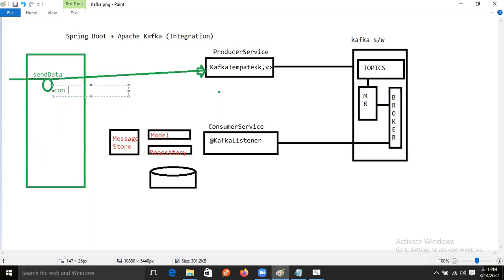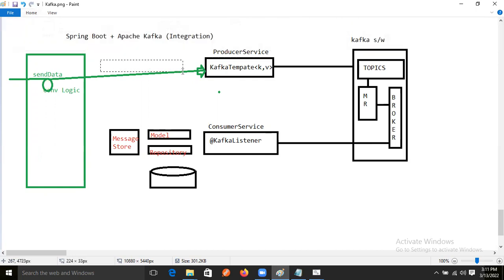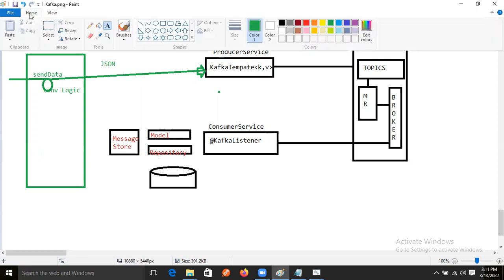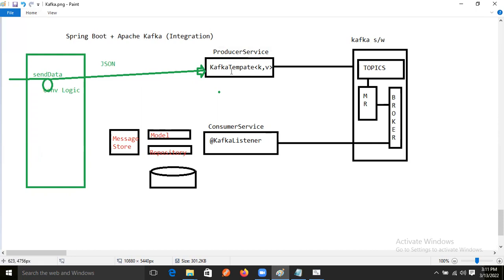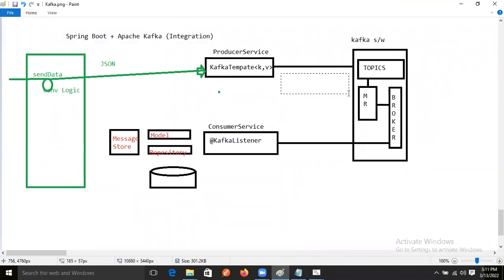Here we will write the converter logic. That converter logic will again convert that data into a JSON format, right? And this Kafka template will get the JSON data, because this Kafka template needs serializable data, na guys. And JSON data is serialized data, right? So here the process happening is serializing.